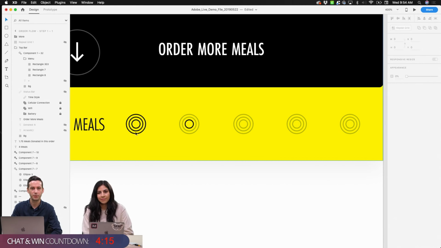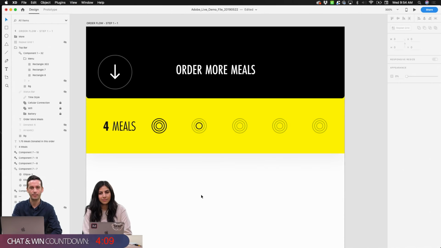So in this idea, we've purchased our Monday and our breakfast on Tuesday is currently in our cart. Now it looks like everyone can probably see those circles there, and the idea is that we're filling those in as we add meals to our basket. So we've added 4 meals here.